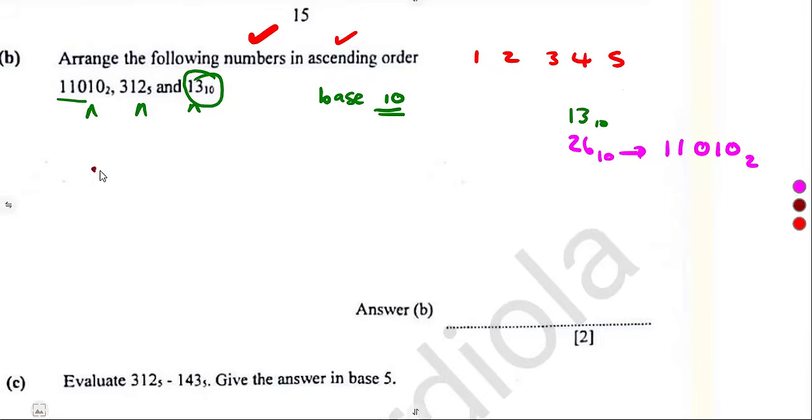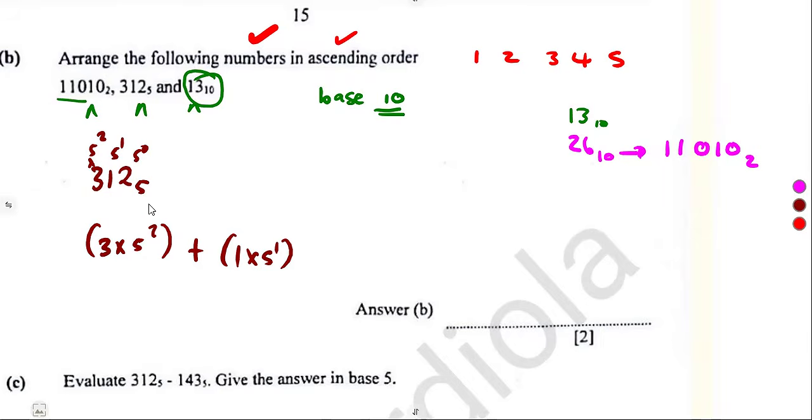So we do the same thing for 3, 1, 2 in the base of 5 to the base of 10. So that's 5 to the power of 0 there, to the power of 1, to the power of 2. So 3 times 5 to the power of 2 plus 1 times 5 to the power of 1 plus 2 times 5 to the power of 0.